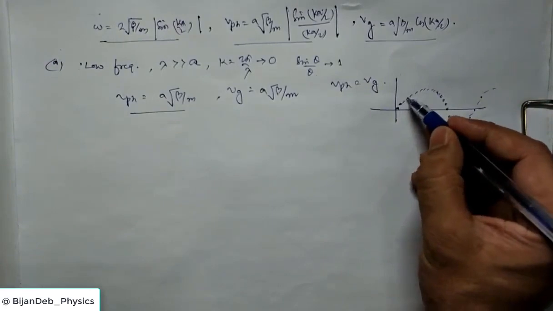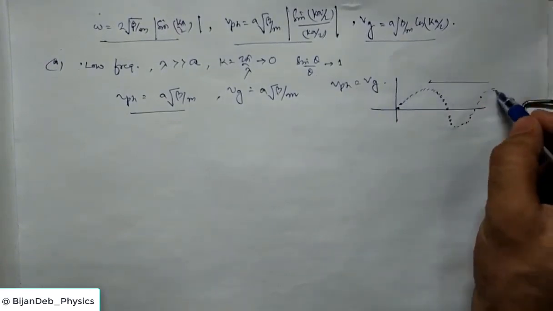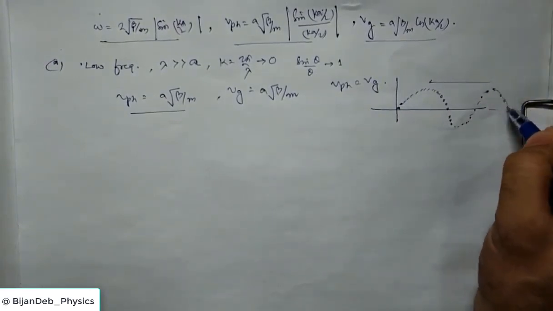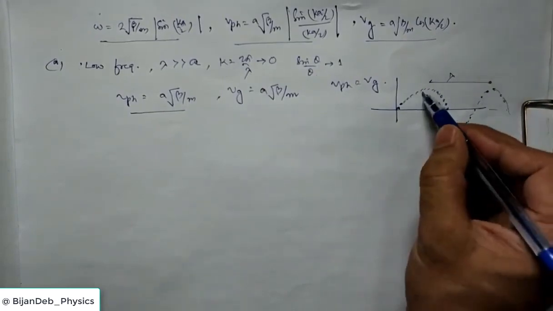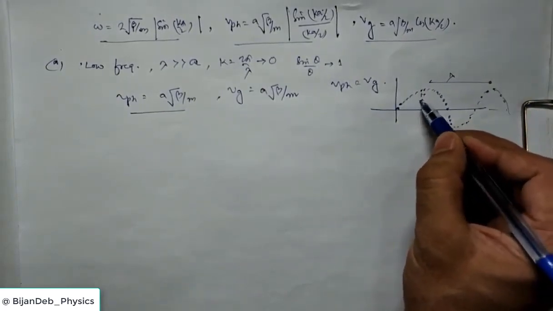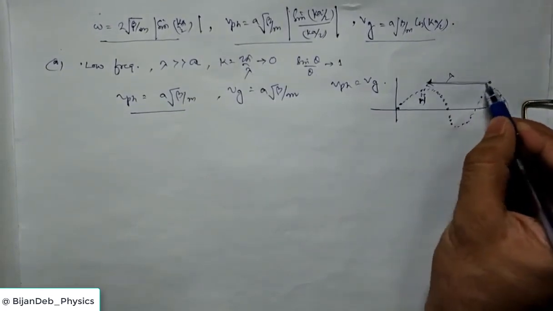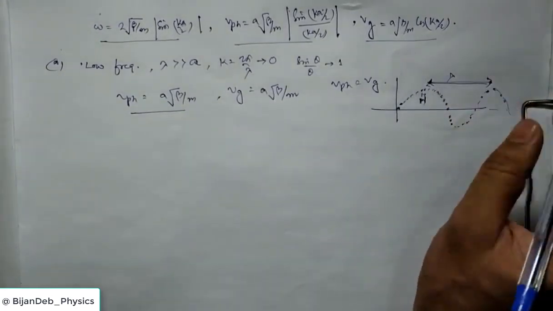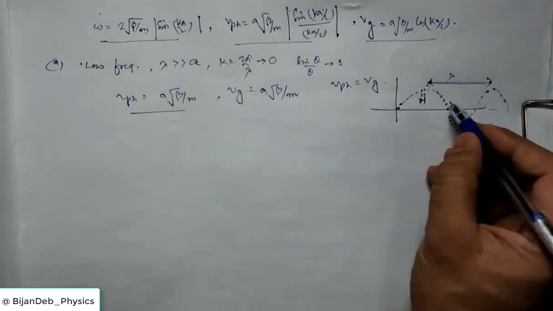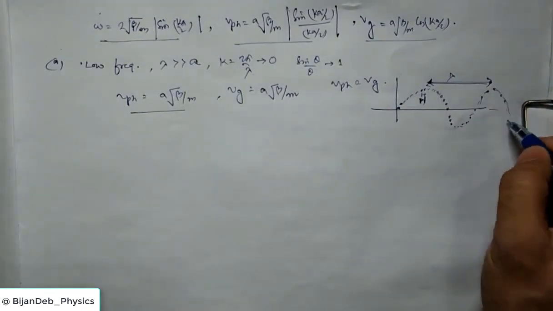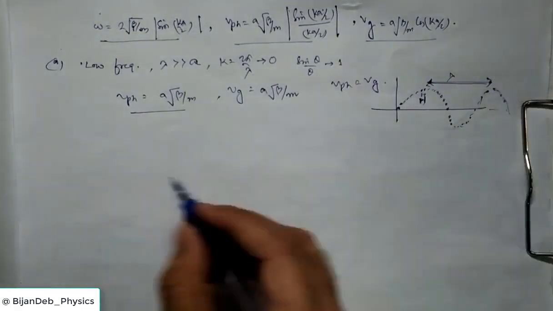So this is the wavelength of the propagating wave, and these are the interatomic separations. You see the interatomic separation is very small, and it will appear very small to the elastic wave that is passing through. So it will appear as a solid medium to the wave. Okay, so this is one of the cases.